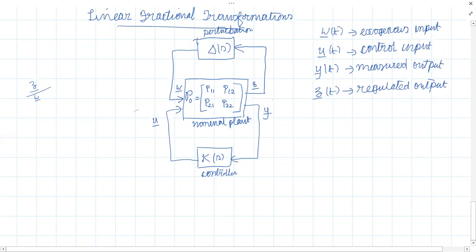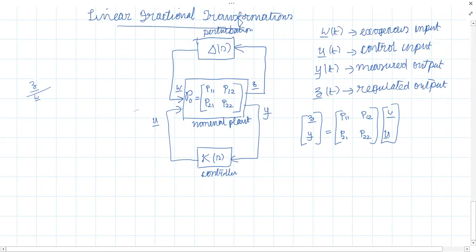What are the two output signals here? The regulated output Z of t and the measured output Y. So I can write in matrix form like this: Z and Y as P11, P12, P21, P22 into W, U. Can I write like this?